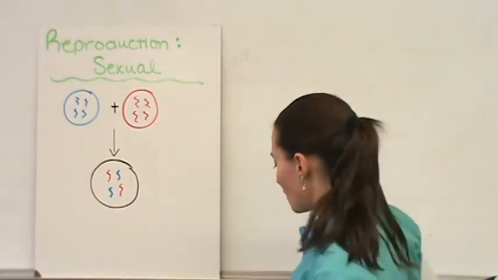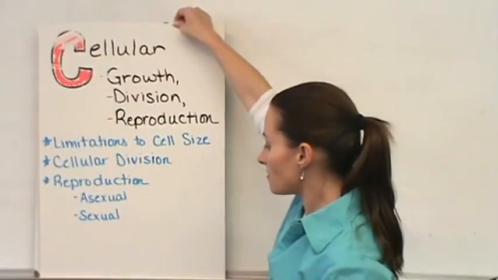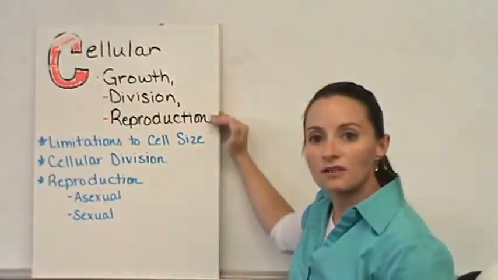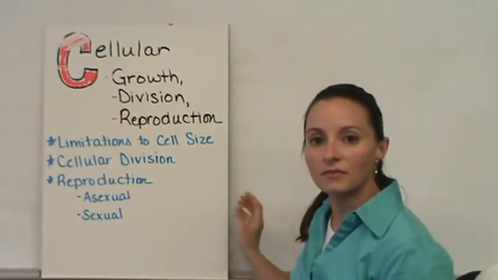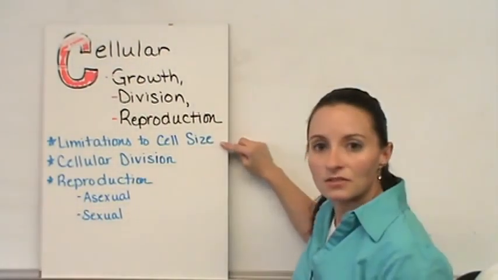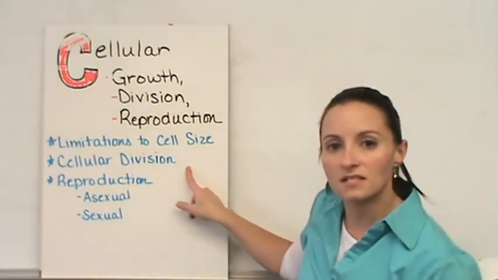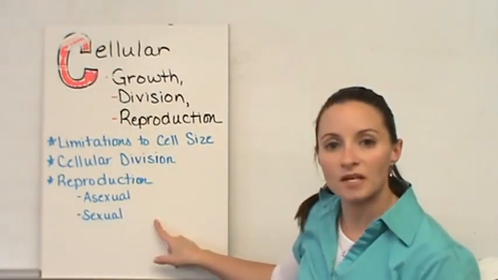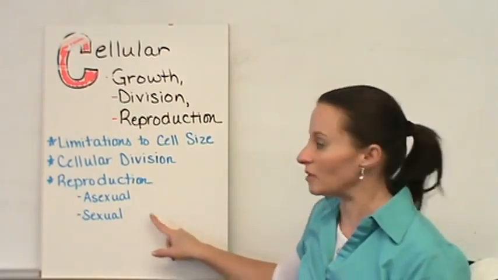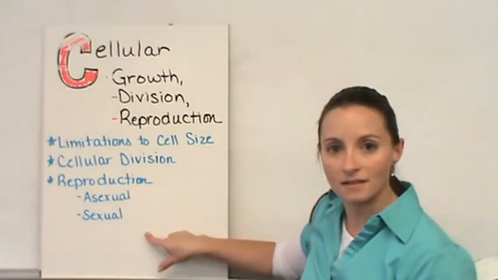So, this was our video lecture on cellular growth, division, and reproduction. And now you should be able to understand the limitations to cell growth, why cells need to divide, and the two major types of reproduction, being asexual reproduction and sexual reproduction.